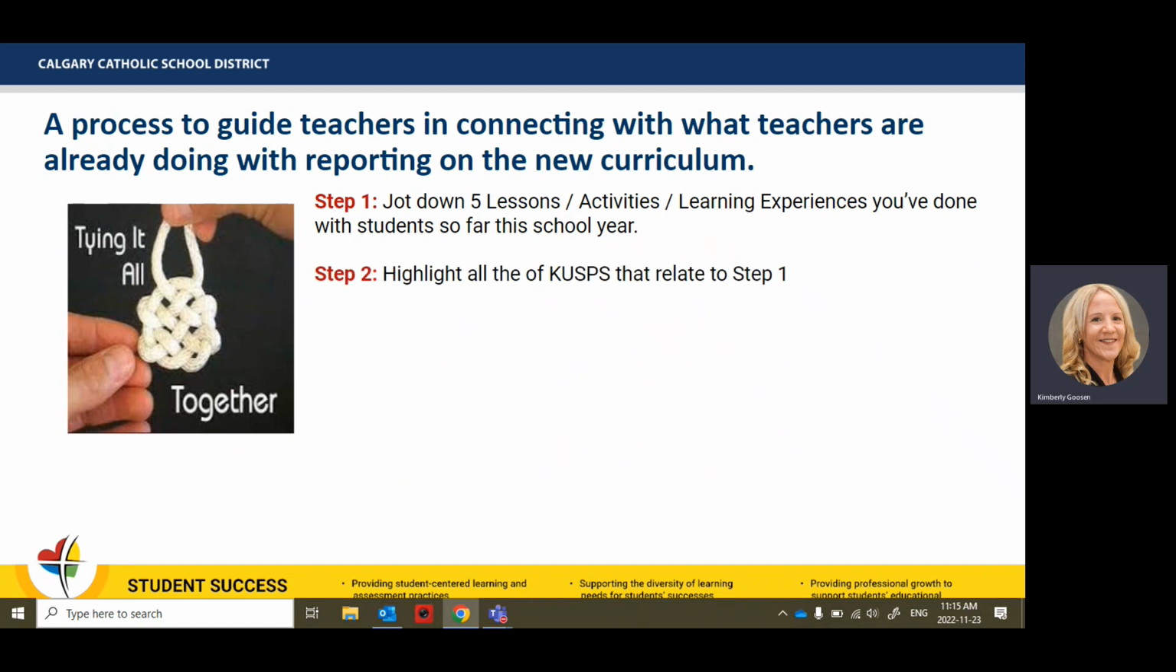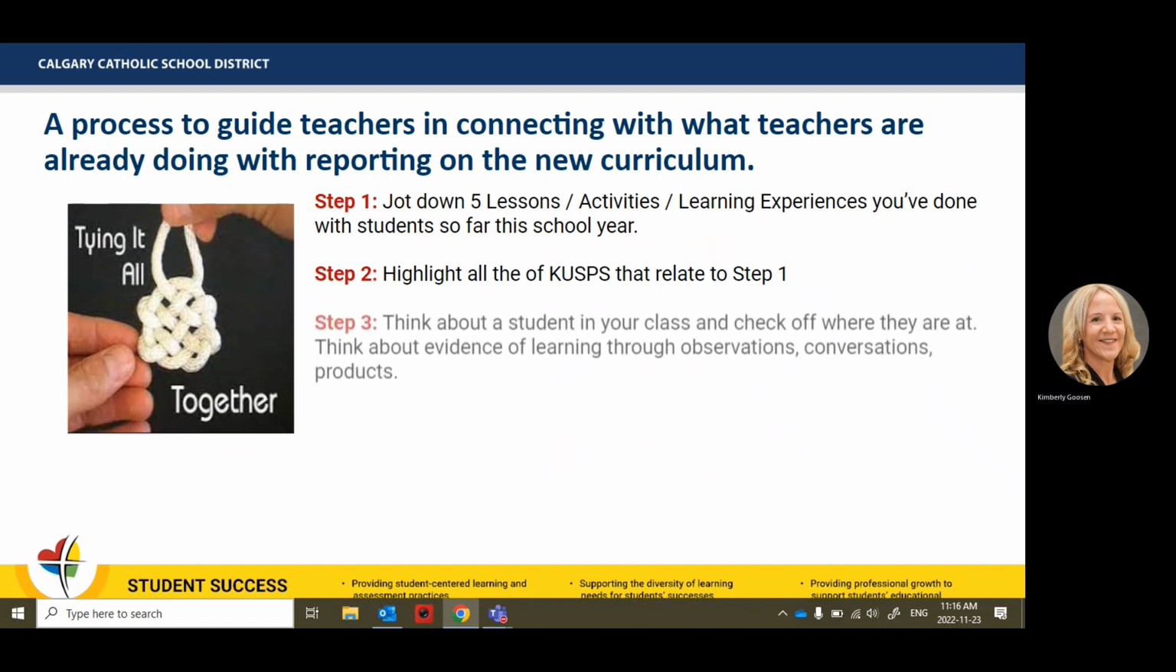Step 2, we have developed a little template for you to use. We call it a reflection tool, where we gave out all of the outcomes with the related CUS that you would address from that first term from September to December. And I'm going to show you that template pretty soon here. But on step 2, you would be highlighting all the CUS that relate to that step 1. So any CUS that you addressed from those 5 learning activities that you've already done.